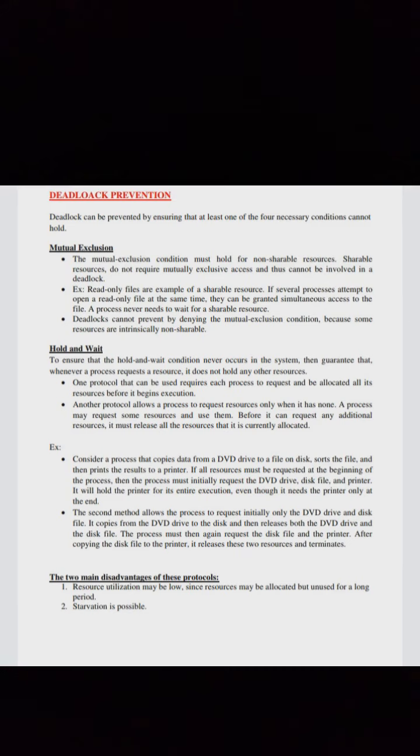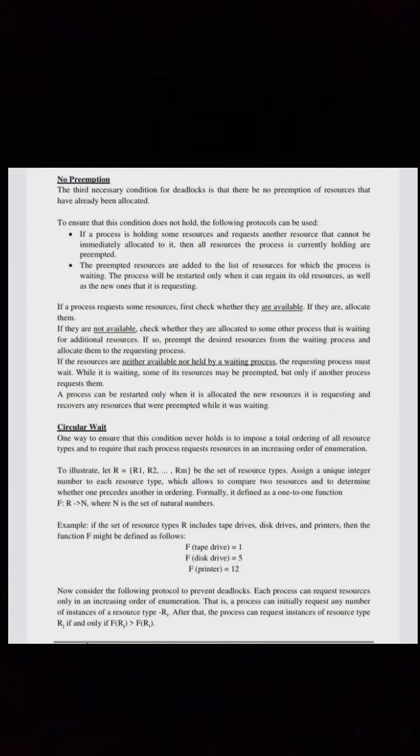The second method allows the process to request initially only the DVD drive and the disk file. It copies from the DVD drive to disk and then releases both the DVD drive and the disk file. The process must then again request the disk file and the printer. After copying the disk file to the printer, it releases these two resources and terminates. Now let us see the two main disadvantages of these protocols. Resource utilization may be low since resources may be allocated but unused for a long period. Starvation is possible.